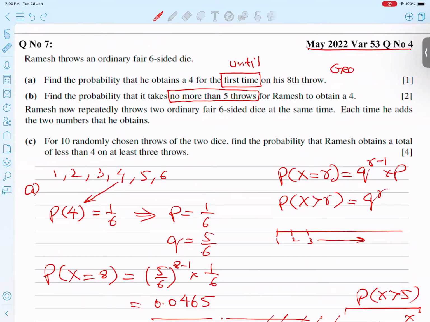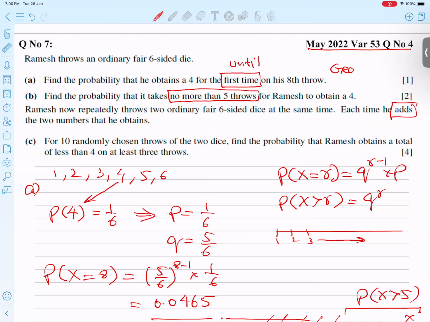So this question, let me read it here. Ramesh now repeatedly throws two ordinary six-sided dice at the same time. So we have two dice. Whenever two dice come, students, we can make a table of this, and this will not work for three, only for two. Each time he adds the two numbers that are obtained, so we have to add.